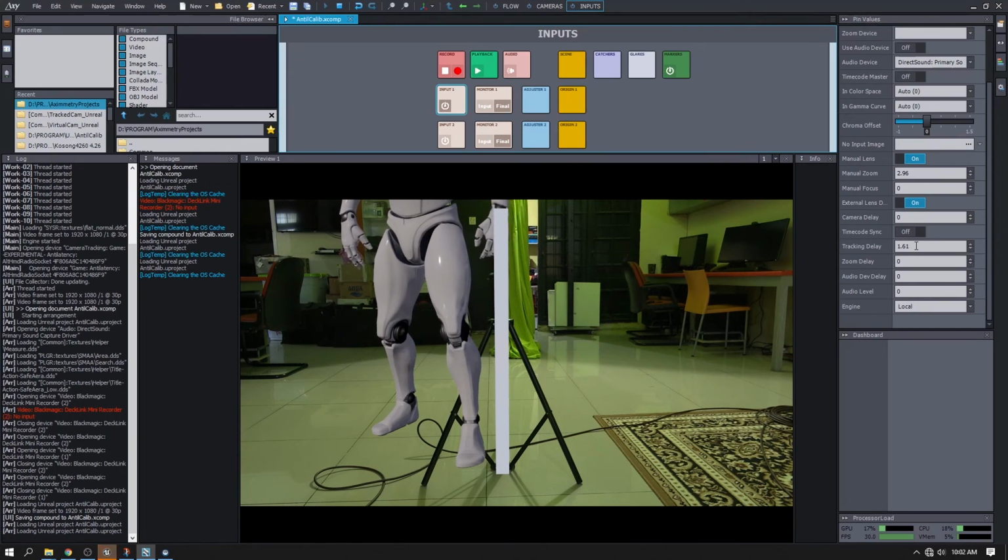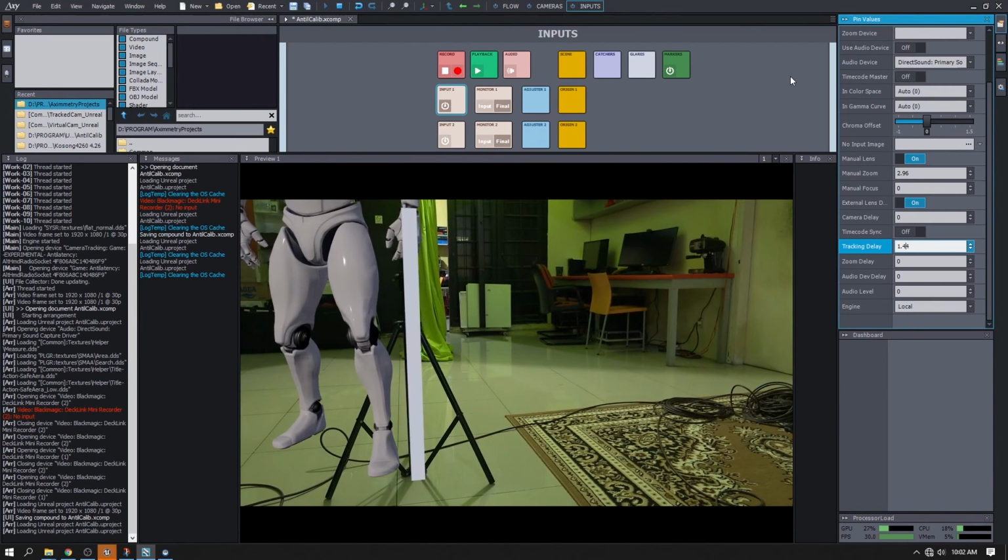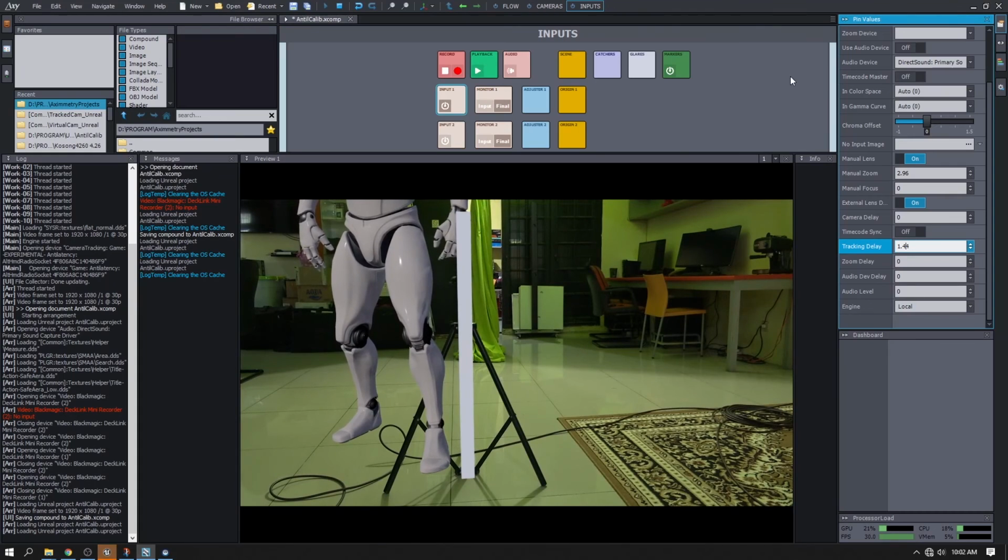I tried to make a final tracking delay adjustment. This is where your eyes are being tested with fast camera movement.